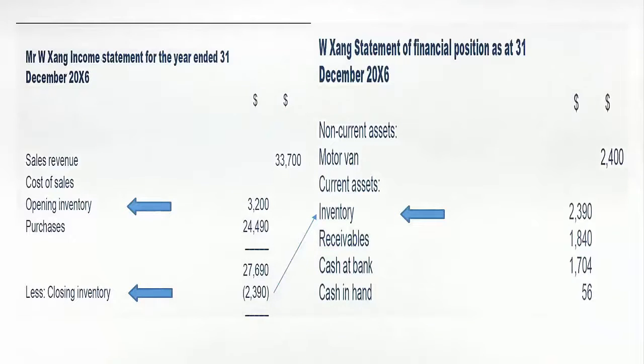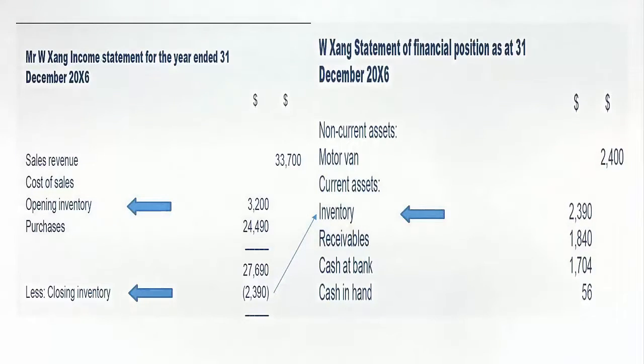So in this chapter we will look at how we calculate it, and the different methods for that are also part of learning in this chapter on inventory.